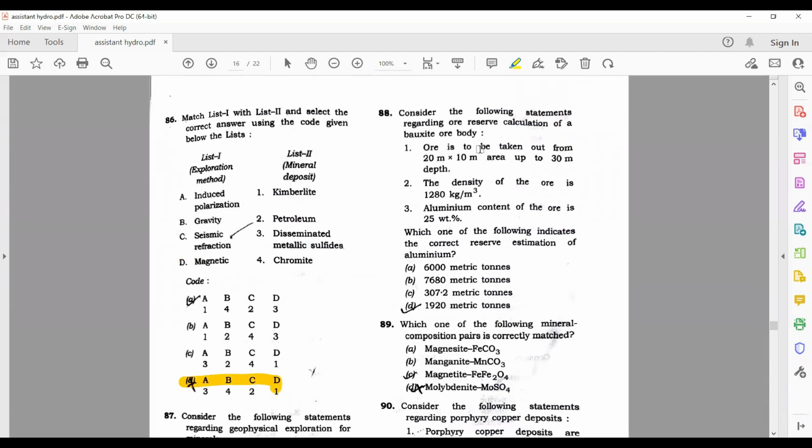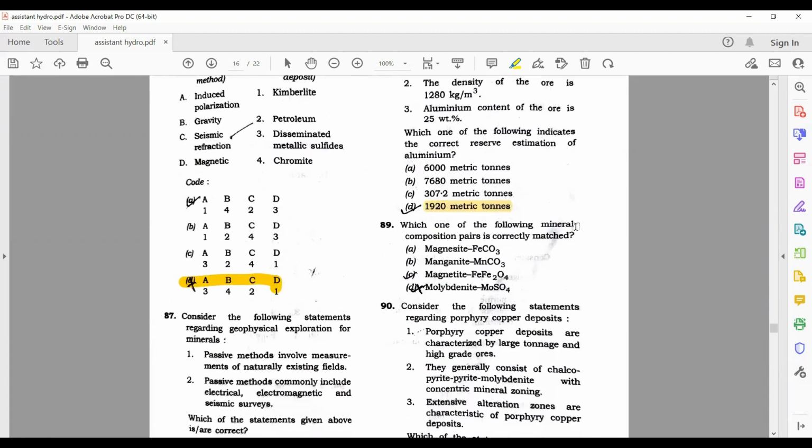Question 88. Ore is to be taken out from 20. The density is this one. The minimum content is this. Fine. So here just find the 25% of density, then multiply it with the volume. So you will get the answer. So its answer is 1920 metric tons.